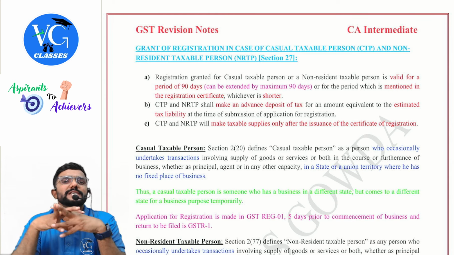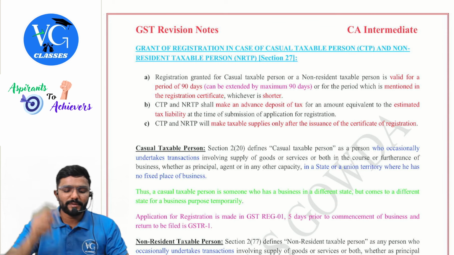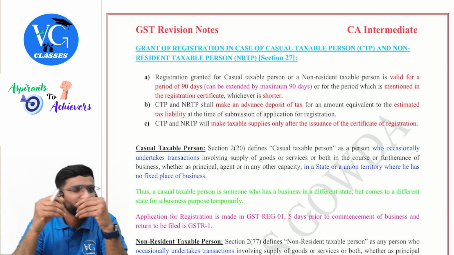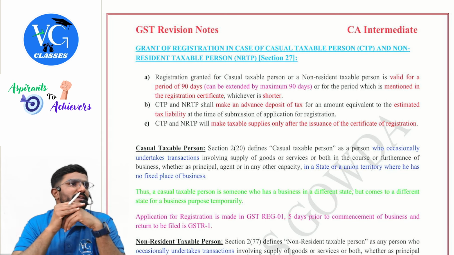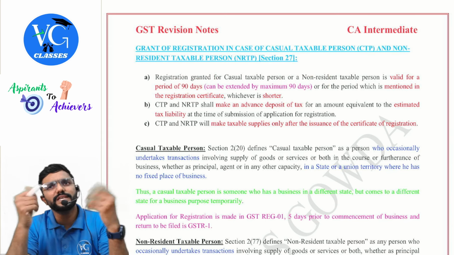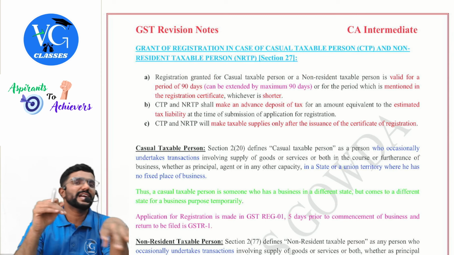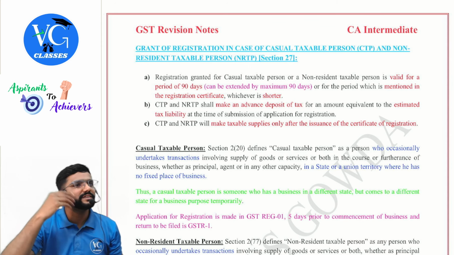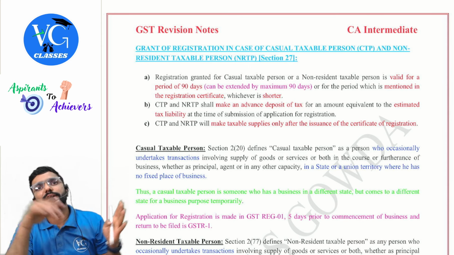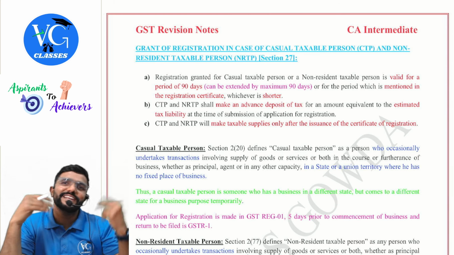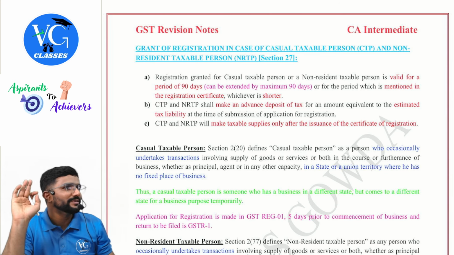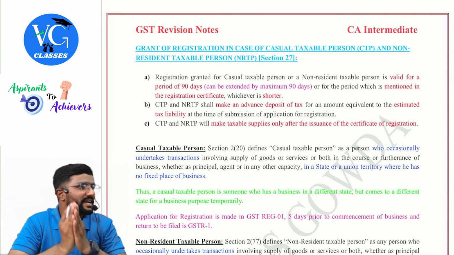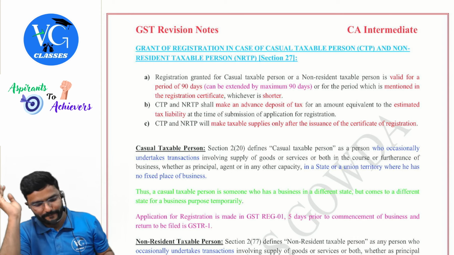And they can get the registration for a maximum of how many days, sir? Maximum it is 90, which can be further extended for another 90. You can take it for any number of days. Maximum is 90. Sir, can I take it for 20, 40, 50 days? Yes, but the maximum is 90. Sir, I have taken it for 40 days. Now the exhibition got extended. Can I take another extension? Yes. The extension will be maximum for 90 days. Sir, can I straight away go and take it for 180 days? 90 plus 90? No. Initial registration maximum 90. You can later request for extension. Maximum 90.